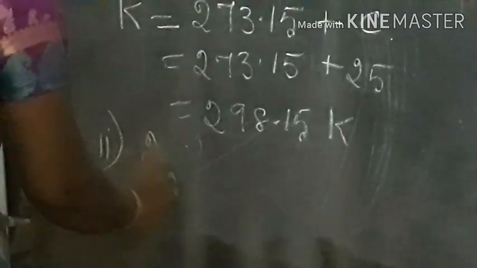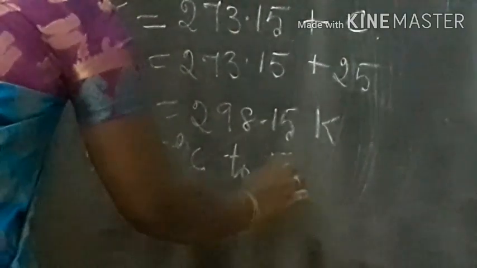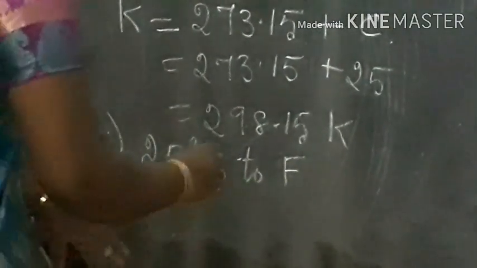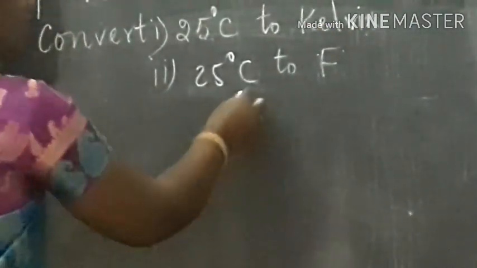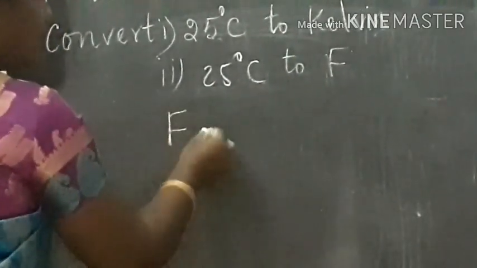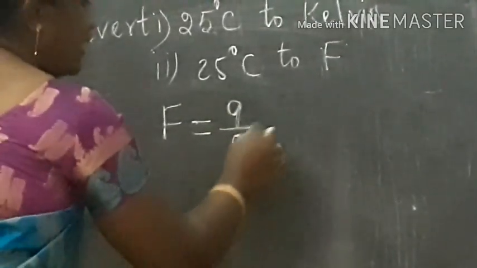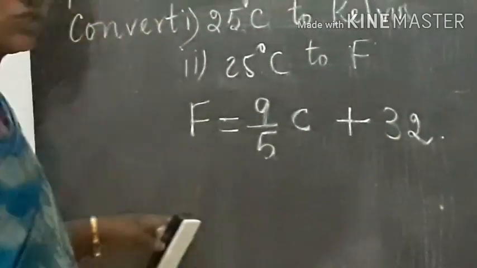Now the second one, convert 25 degrees Celsius to Fahrenheit. We know the formula. F is equal to 9 by 5 into C plus 32.